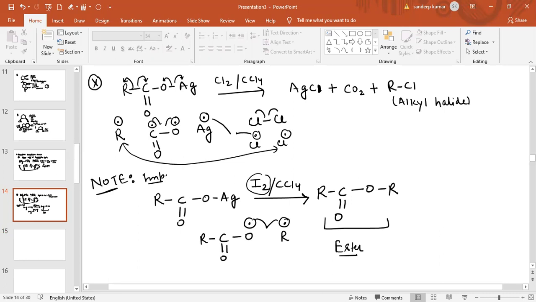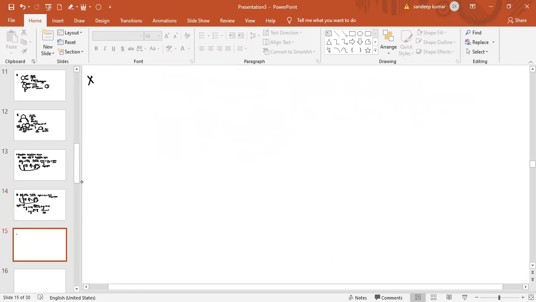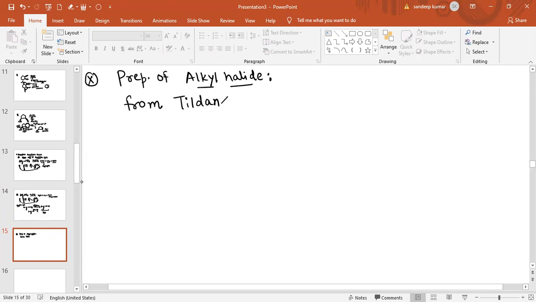So this is basically the Borodin-Hunsdiecker reaction. Now see another method for the preparation of alkyl halide, by using Tilden's reagent.